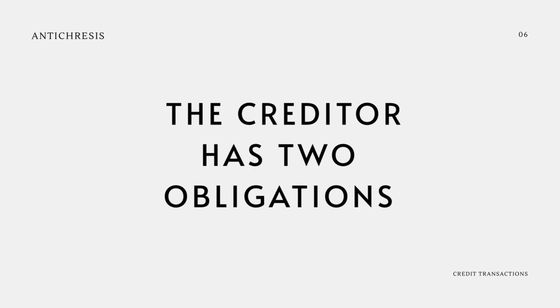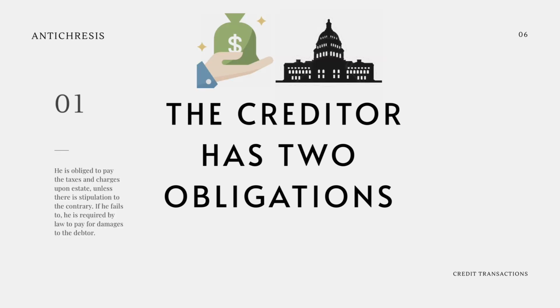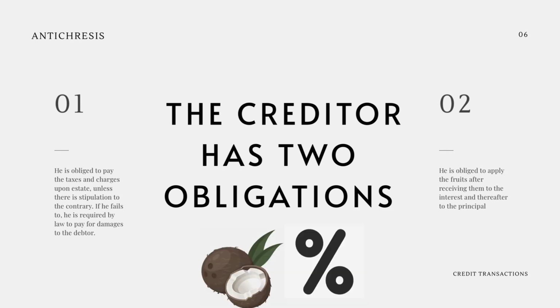The creditor has 2 obligations. Number 1, he is obliged to pay the taxes and charges upon the estate unless there is stipulation to the contrary. If he fails to, he is required by law to pay for damages to the debtor. Number 2, he is obliged to apply the fruits after receiving them to the interest and thereafter to the principal.